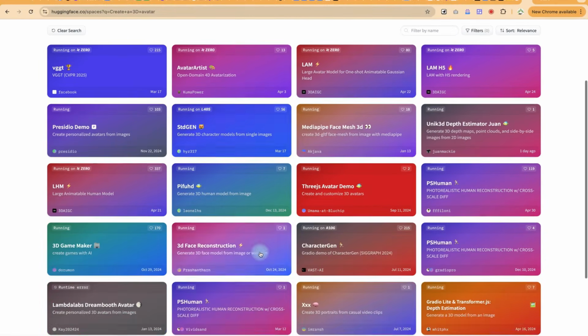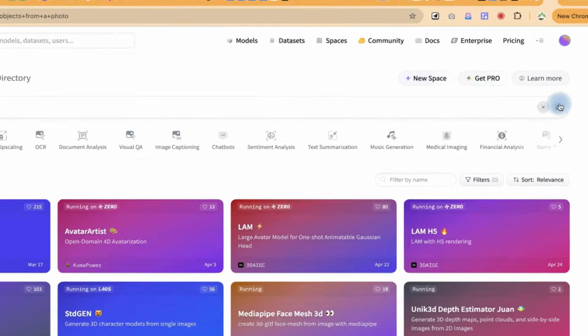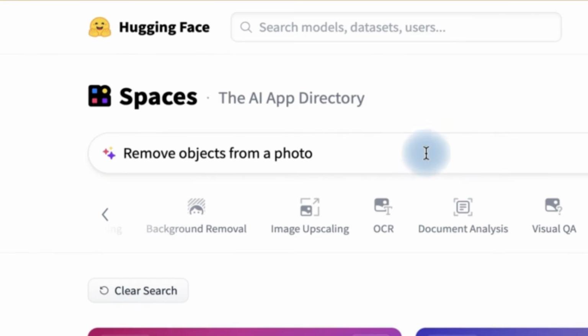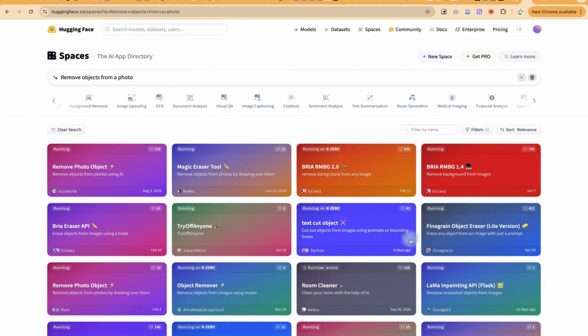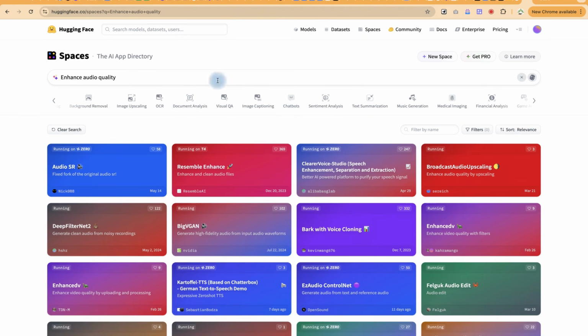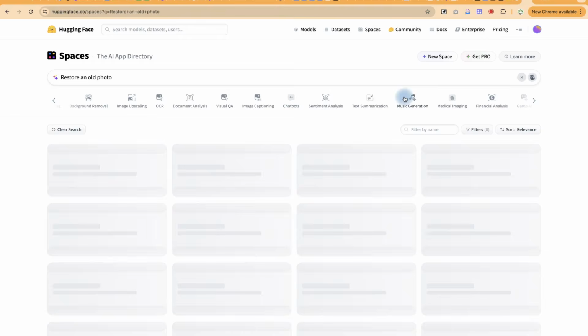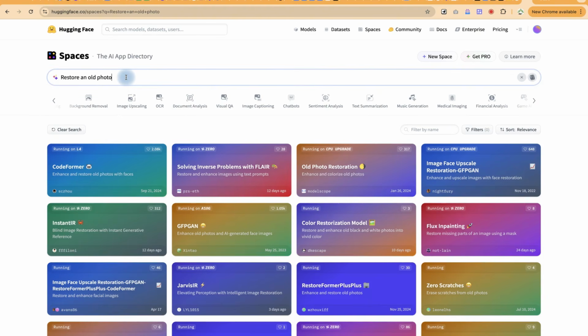You can select any of the models from here, or you can click again to say remove object from a photo. You can see different ones you can try on your own depending on what you want. You can use the dice if you want, or enhance audio quality. You can see different ones depending on what you are looking for again. Or alternatively, you can just search on your own.